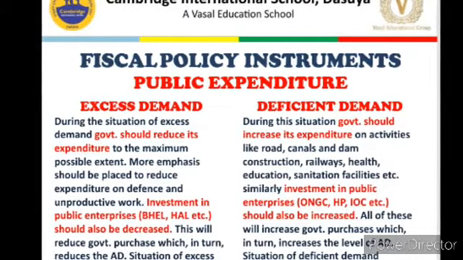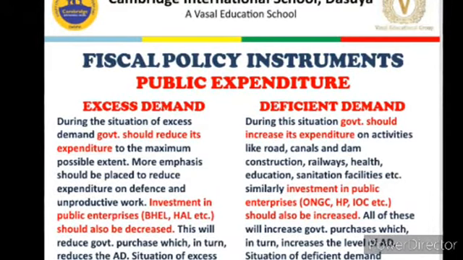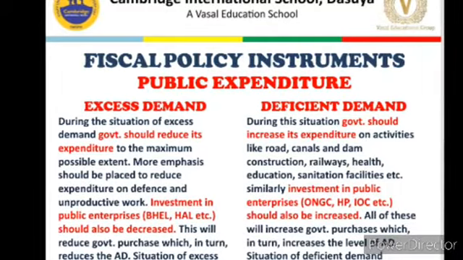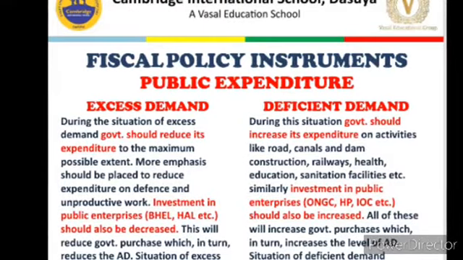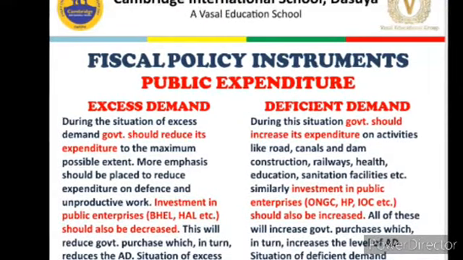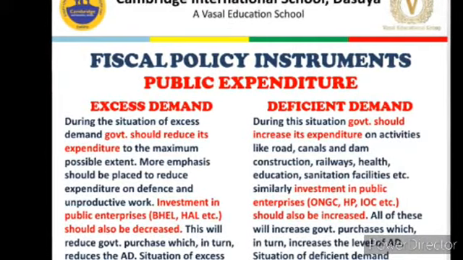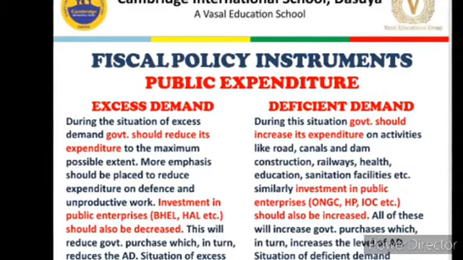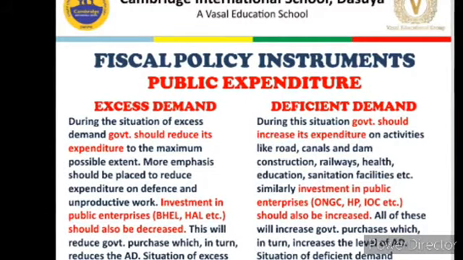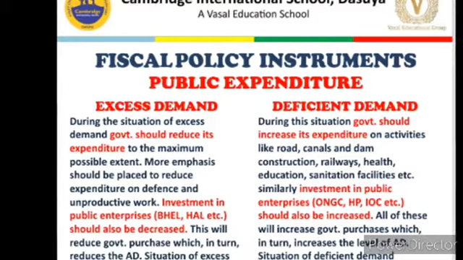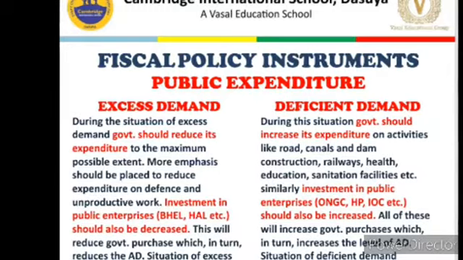Both of these actions will lead to less money going from government to households. So less money with households will lead to less demand, and the economy may be able to contain the situation of excess demand up to a level. Now as far as deficient demand is concerned, just the opposite should happen. Government should increase its expenditure, which will lead to more money in the hand of households, which will increase the expenditure by public, and AD will increase, which will lead to reduction in deficient demand.